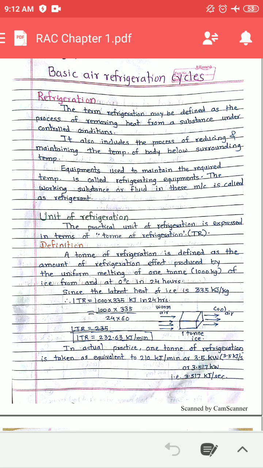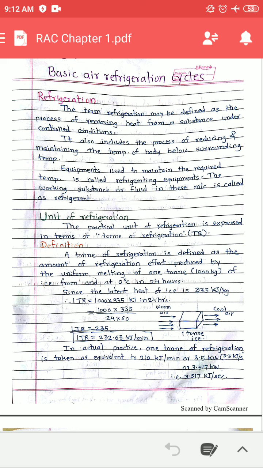First remember that if you have 1 ton of ice, and when that 1 ton of ice melts from 0 degree Celsius in 24 hours, that heat is called 1 ton of refrigeration.